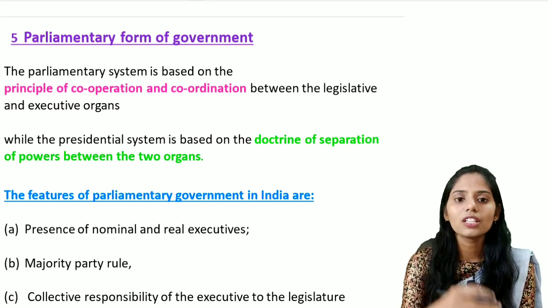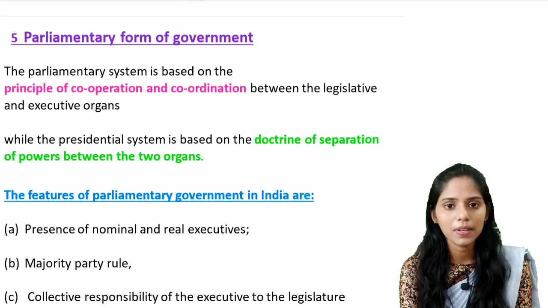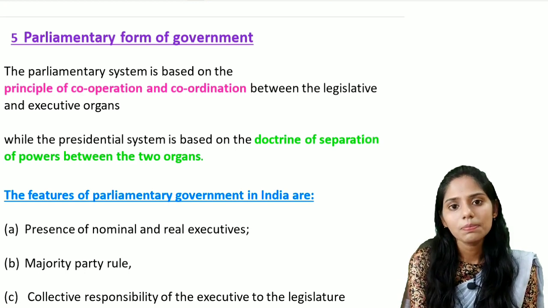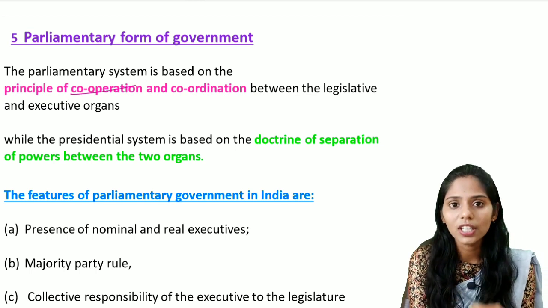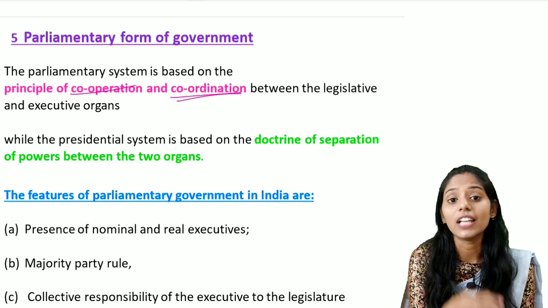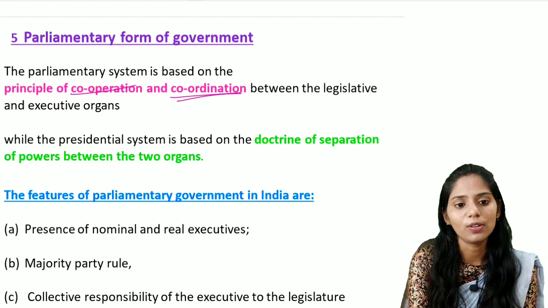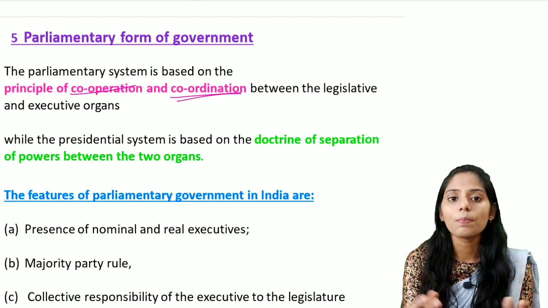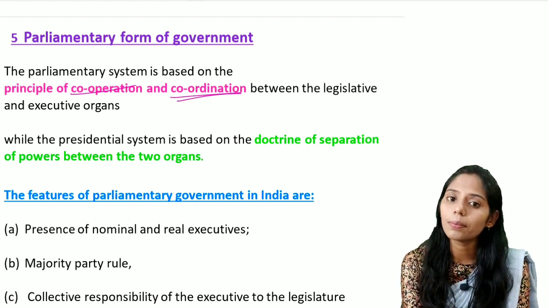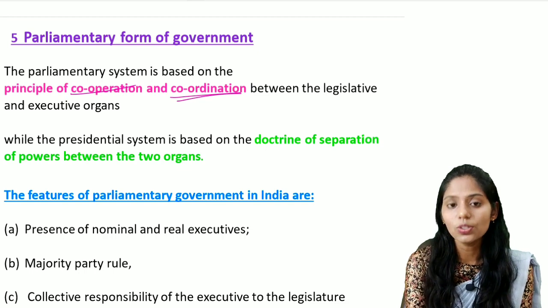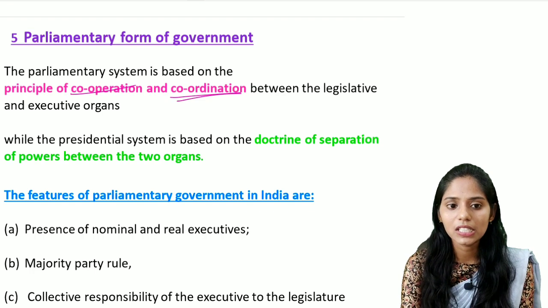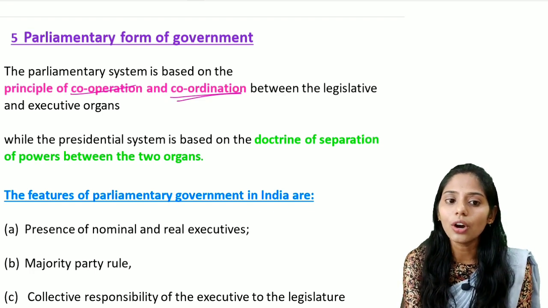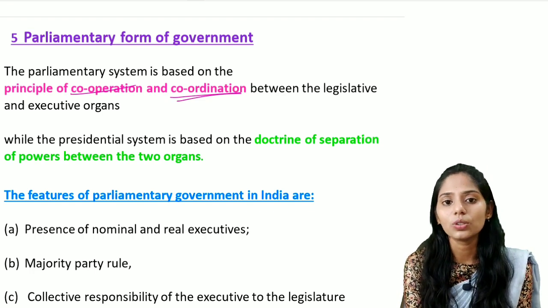So what is the difference between the parliamentary system and the presidential system? The parliamentary system is mainly based on the principles of cooperation and coordination seen between the legislative and the executive organs. In the presidential system, there is a doctrine of separation of powers between the two organs.